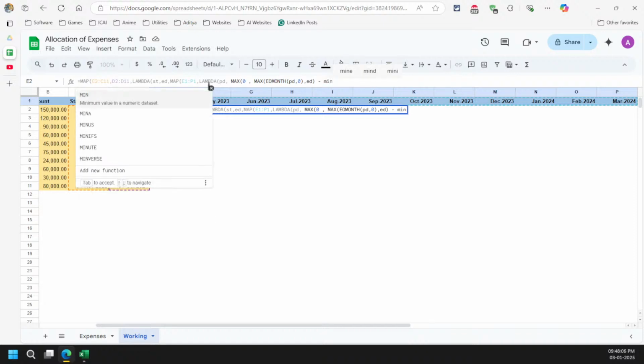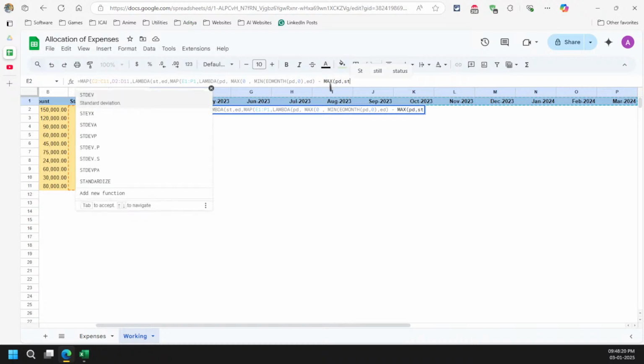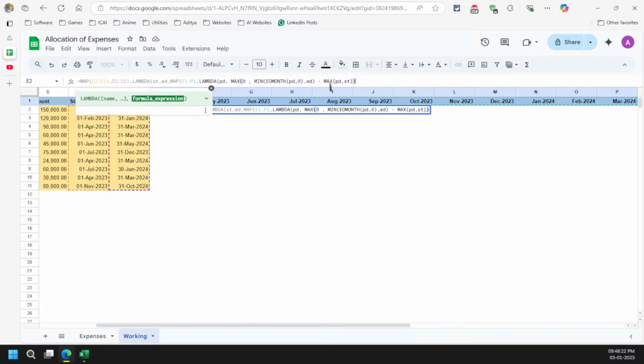minus. Now I will be very much certain I need to use the minimum function. Once again, here it will be the minimum actually. Yeah, and here it will be maximum. Then here simply my period start date and my start date, and that's it, plus one.